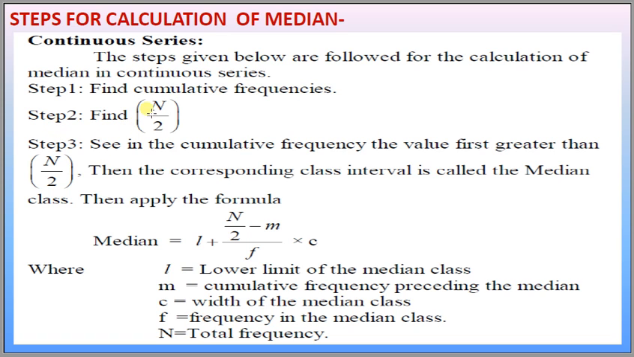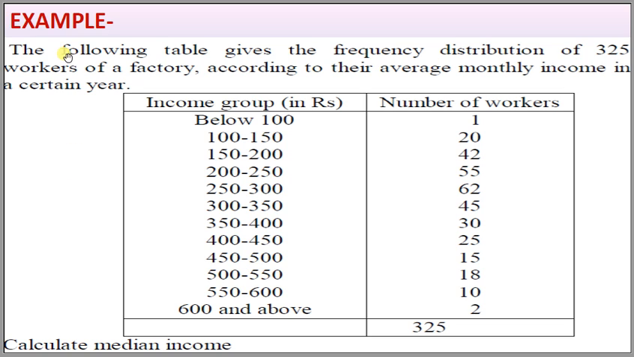Next step, find n by 2. Then see the cumulative frequency whose value is first greater than n by 2, and identify which cumulative frequency n by 2 belongs to. We identify that class interval and that frequency. That class interval will be the median class and that frequency will be the median class frequency, and the corresponding values we can find using this formula. Let us have an example.